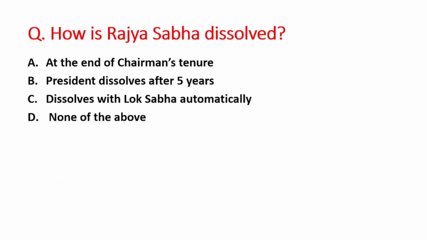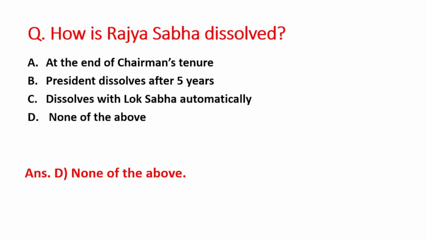Next question is, how is Rajya Sabha dissolved? A option is at the end of chairman tenure, B is president dissolved after 5 years, C option is dissolves with Lok Sabha automatically, and D option is none of the above. So right answer is option D, that is none of the above. हमने discuss किया that Rajya Sabha is a permanent house and it cannot be dissolved. So no one has the power to dissolve the Rajya Sabha and there is no process to dissolve the Rajya Sabha.